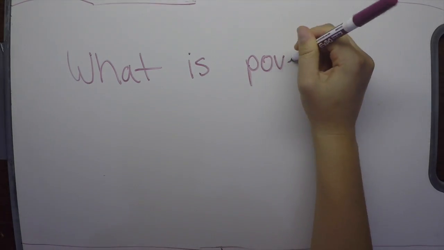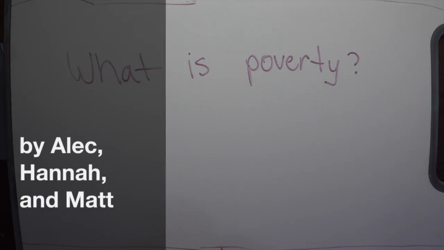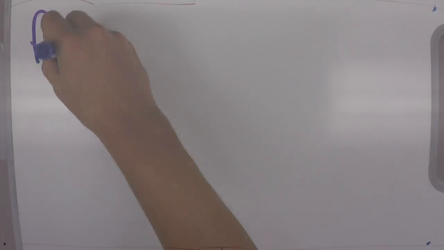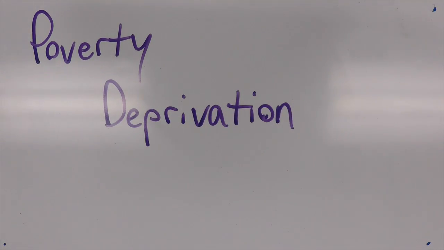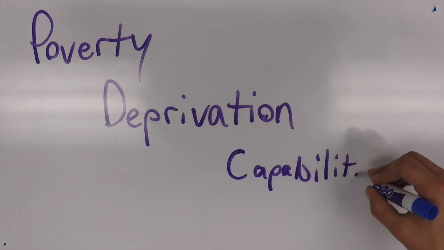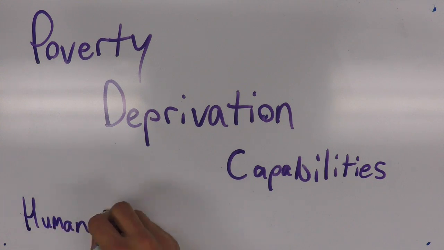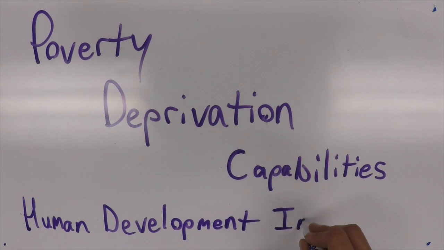What is poverty? We are going to look at why the majority of Americans have misconceptions about poverty and how you should consider poverty. Poverty is a state of deprivation where a person's capabilities are so limited that he or she cannot live a dignified life. Measuring capabilities is nearly impossible, but it can easily and accurately be estimated through the Human Development Index.